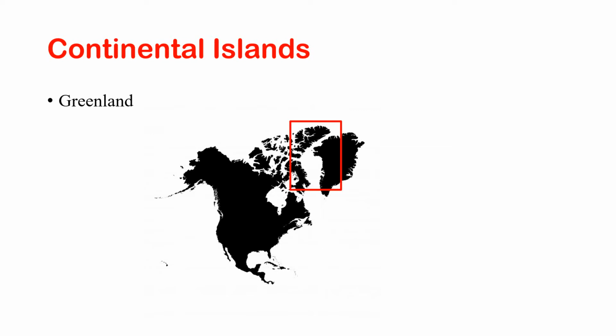The same is the case with New Guinea, the second largest island in the world. We can also say that these islands may formerly have been part of the mainland or the continent and are now detached from it. They may be separated by a shallow lagoon or deep channel. This separation may also be due to the rise in sea level, so that the lowland links are submerged by the water.